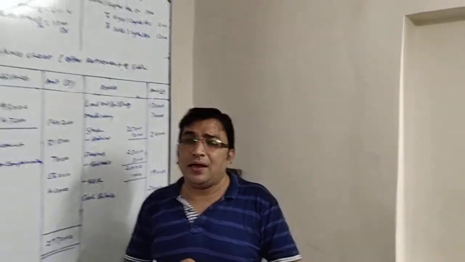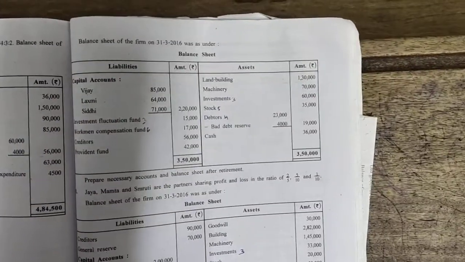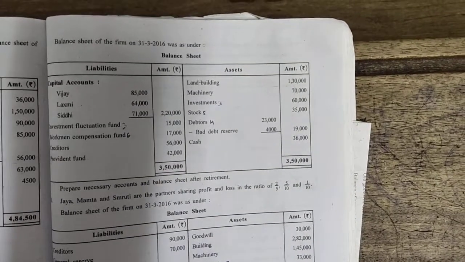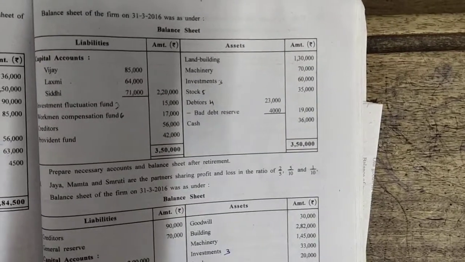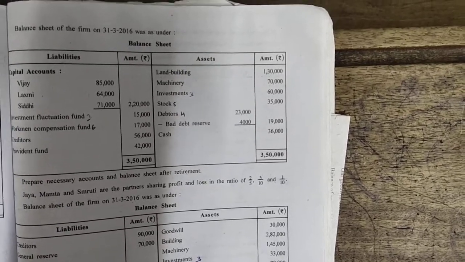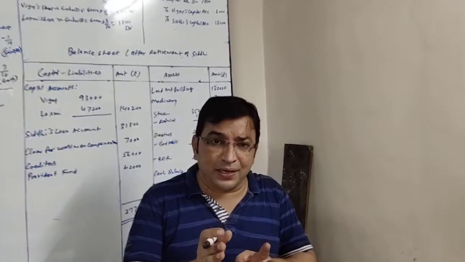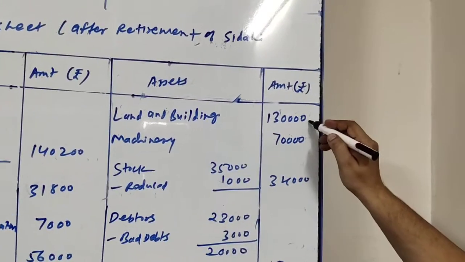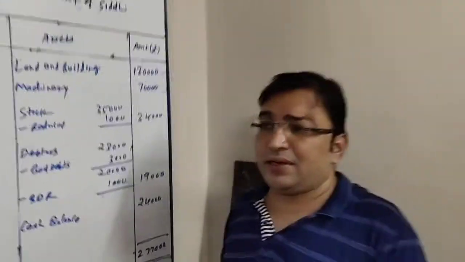So we have finished with the liability side of balance sheet. Now continue with asset side. Asset side, first and second items are land and building and machinery, 1,30,000 and 70,000 respectively. There is no adjustment regarding both the items, so straight away we will be recording in balance sheet. So in the balance sheet, asset side, land and building 1,30,000 and machinery 70,000. Let's see the next item.